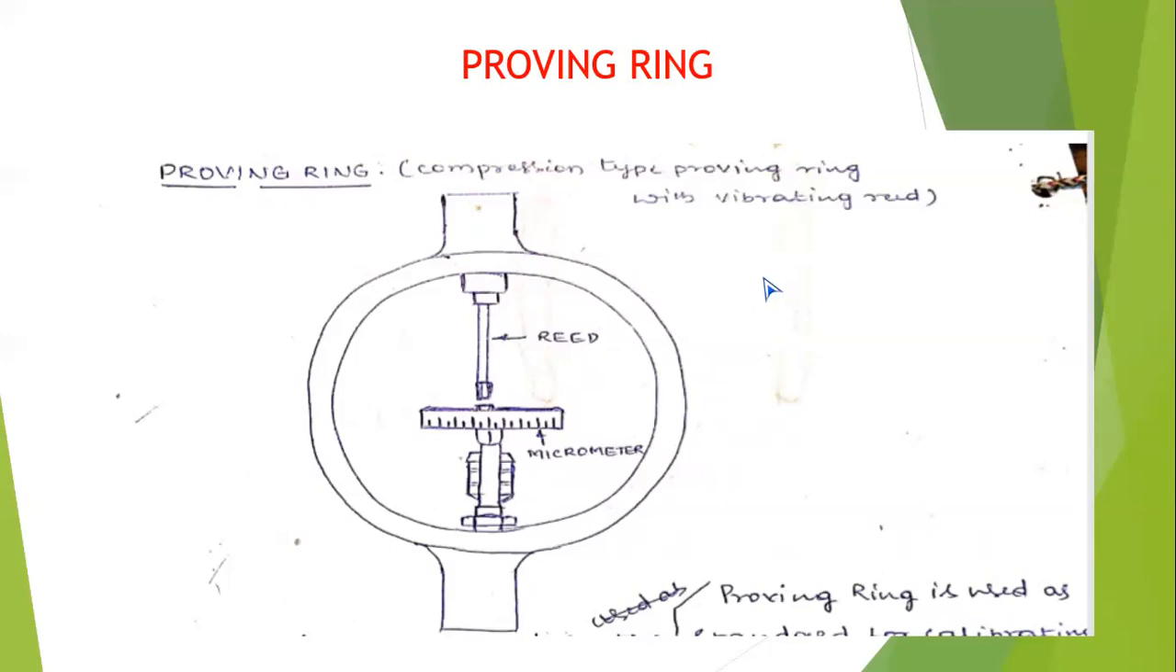Almost in all question papers, you have this question. Mark it very important, and this time you can expect this question in the examination. One thing you remember, proving ring is used to calibrate heavy measuring machines, for example, universal testing machine, coordinate measuring machine, etc.